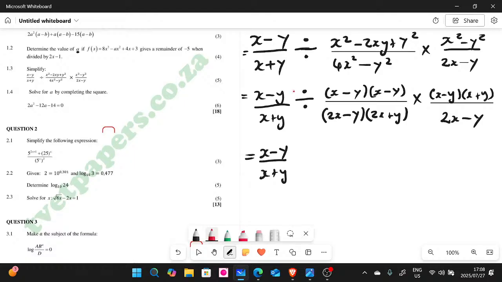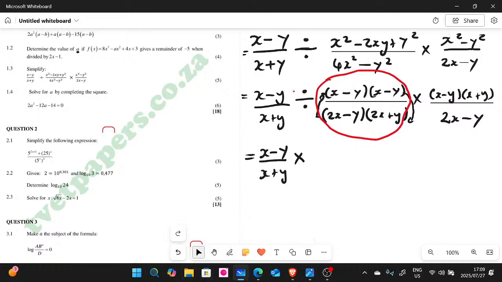Let me just show you. So I change this division into multiplication. This here will go up there, and that will go down there. Only this group, guys, only this group will be affected. Do you guys understand? I hope you won't include this one. No. It's only that group that is next to division. So please make sure that you don't get confused. So we swap the numerator and the denominators.